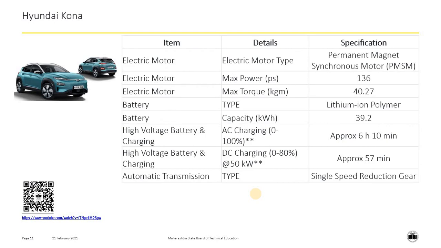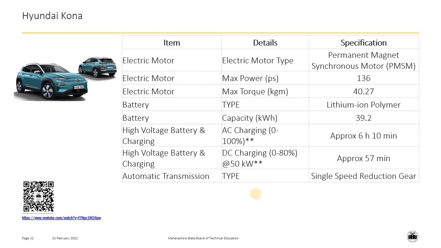Now let us have a look at the specification of Hyundai Kona. The electric motor which is used in Hyundai Kona is permanent magnet synchronous motor which produces power of 136 bhp. The motor is capable of providing a maximum torque of 40.27 kgm. The battery used in this car is lithium ion polymer battery having capacity of 39.2 kWh.